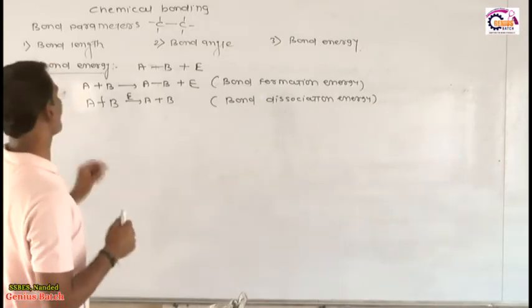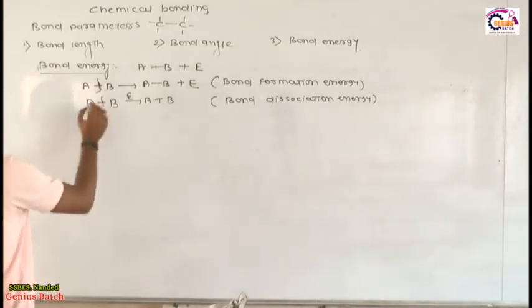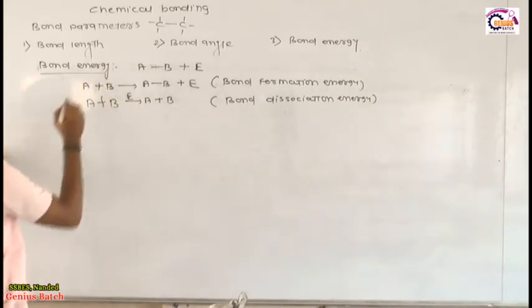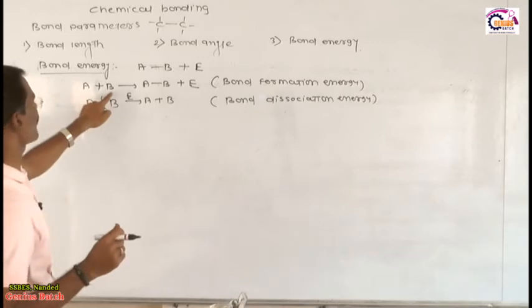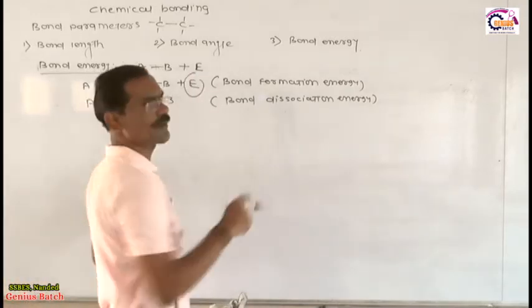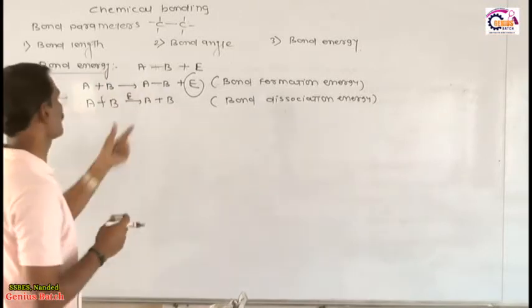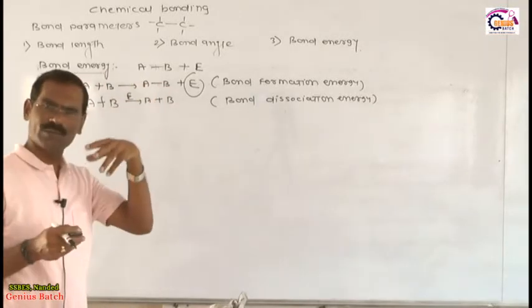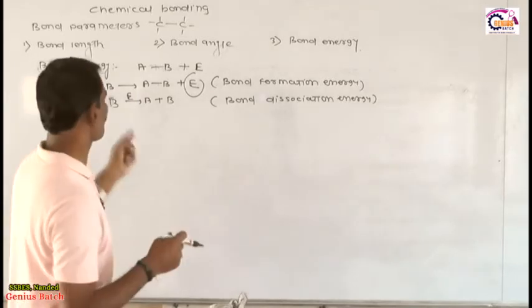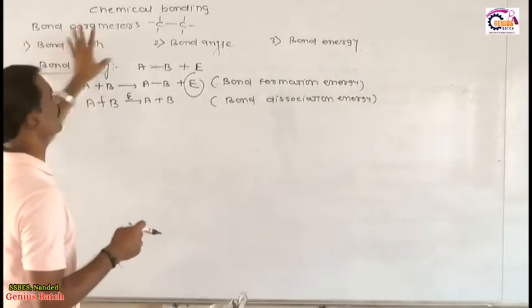What is the meaning of bond formation energy? Bond formation means A plus B: when two atoms combine together, energy is released, and how much energy is released when one bond is formed or one mole of substance is formed from its constituent atoms, that is called the bond formation energy, and that energy is nothing but the bond energy.